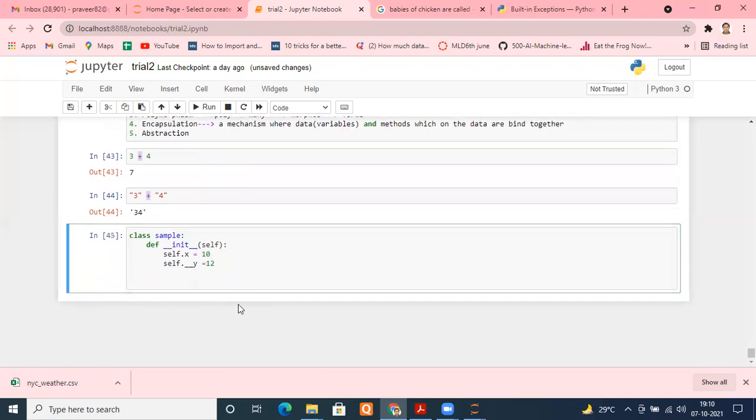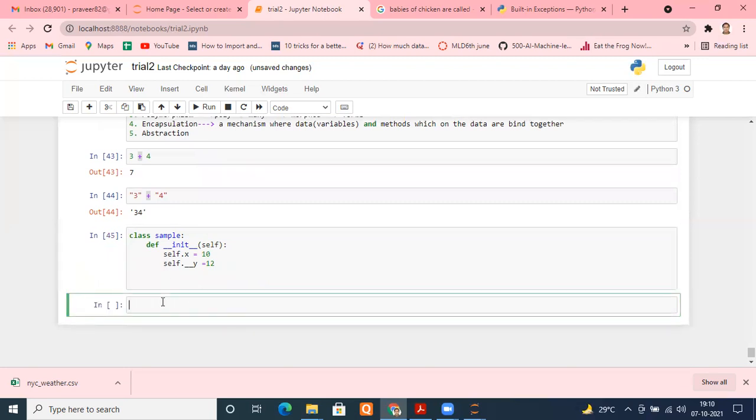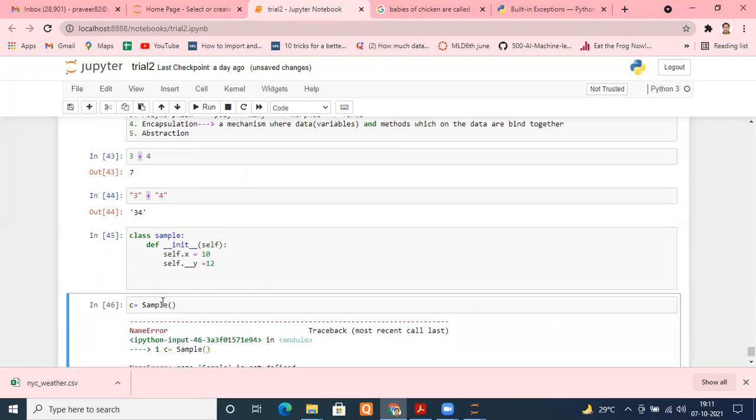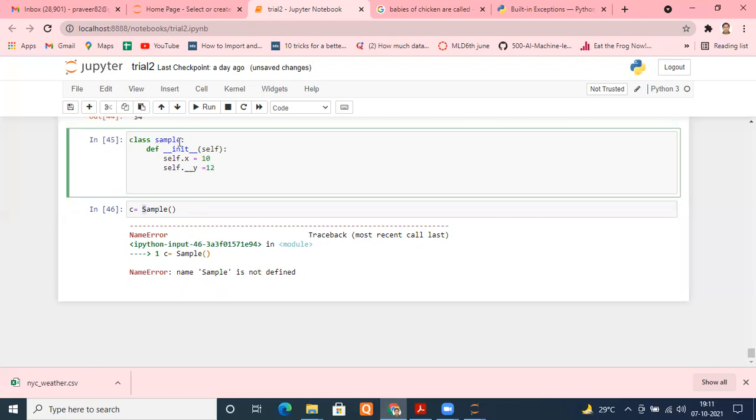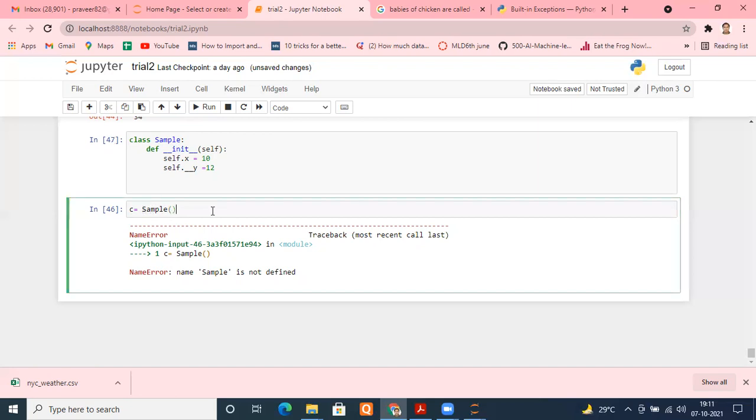I run this. I create an instance of the class, suppose c, equals Sample. There is some error: name sample is not defined. Okay, sorry, small is better. Follow the convention. Let me put it in capital. Run, and this time it works.